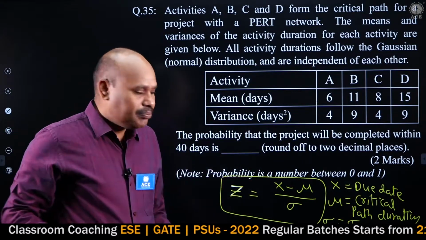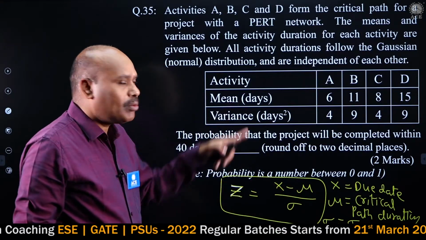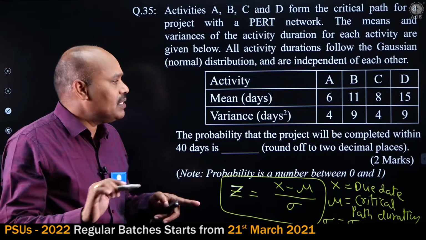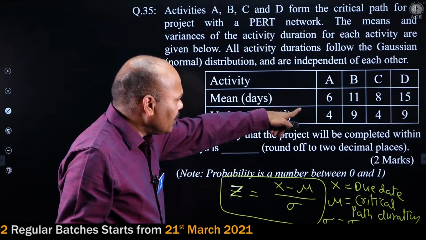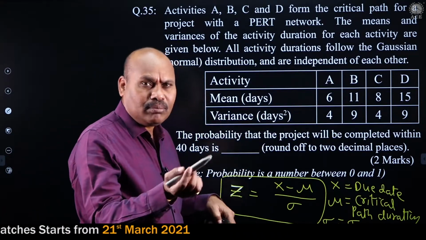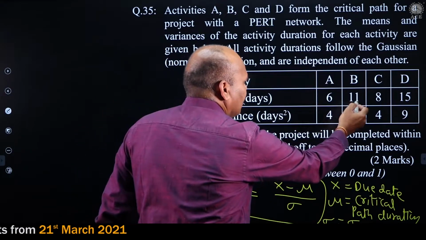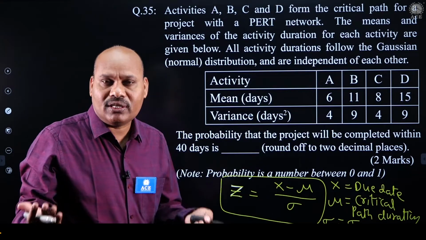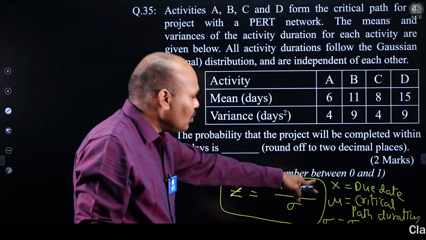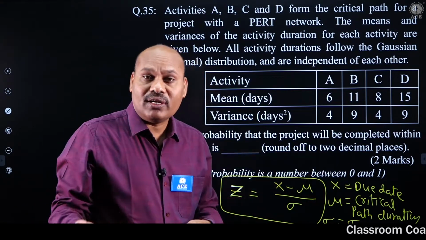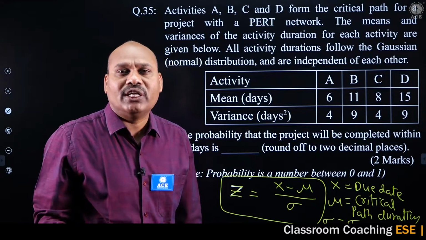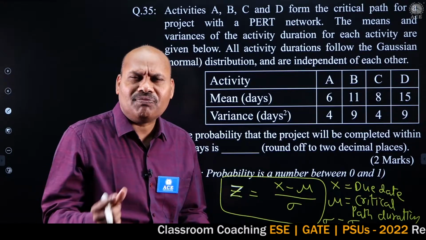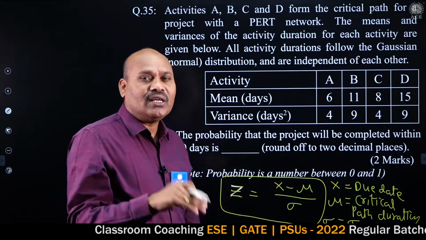x is already given. Mu we can find from the critical path. The question itself mentions the critical path A, B, C, D. So the critical path duration, by direct observation, is 6 plus 11 plus 8 plus 15. If you sum up all these values, it is 40. So x is equal to 40, mu is also 40. 40 minus 40 is 0. So z is equal to 0, and we know very well that is 50% probability. It's a matter of 30 seconds; within 30 seconds we can answer.